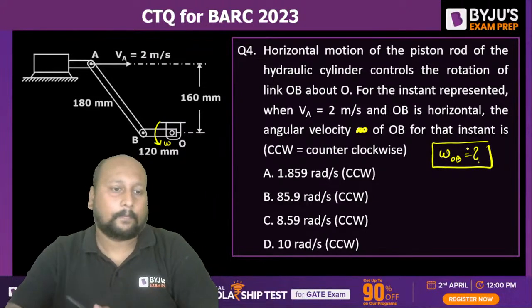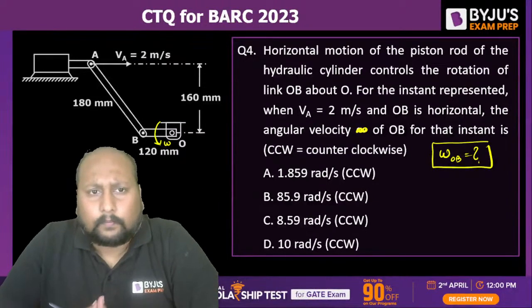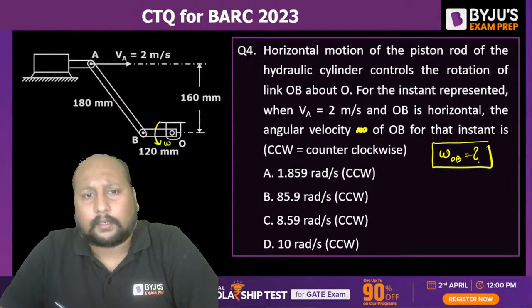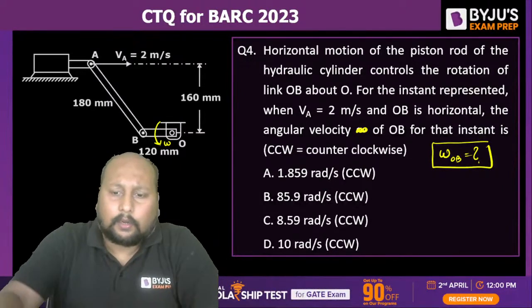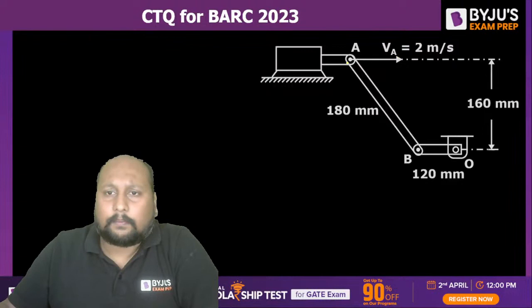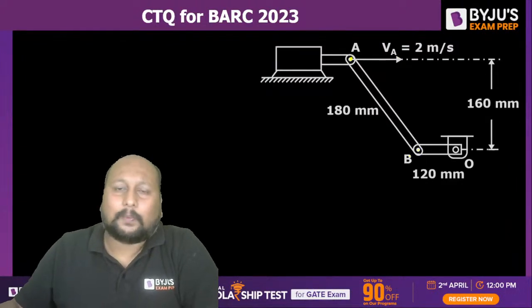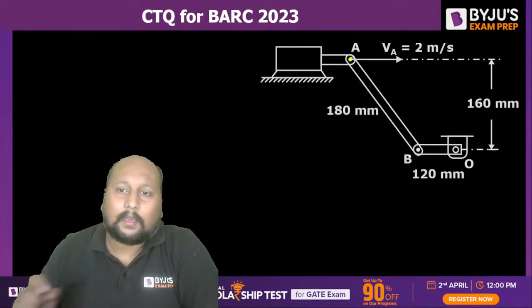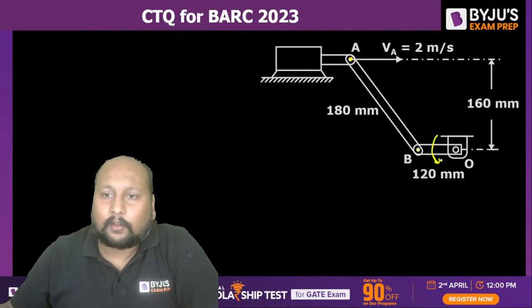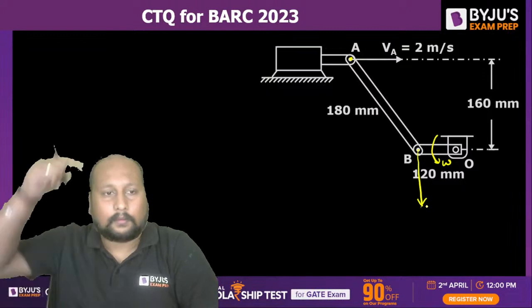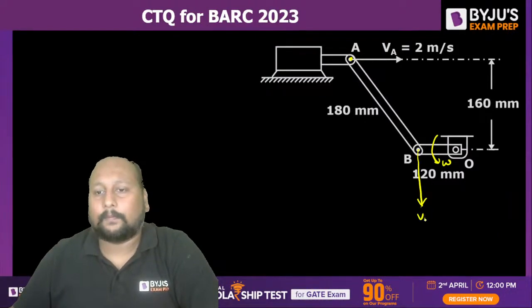How to proceed? Simple question. Apply a very simple logic. Say there's a point A, and B is located on the link AB. If this is rotating with an angular velocity of omega, definitely its velocity will be in the vertically downward direction. Let's say this is VB, right?